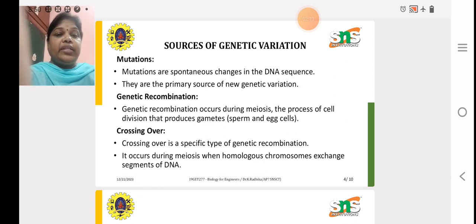Genetic recombination occurs during meiosis, the process of cell division that produces gametes, the sperm and egg cells. The next one is crossing over. Crossing over is a specific type of genetic recombination. It occurs during meiosis when homologous chromosomes exchange segments of DNA.